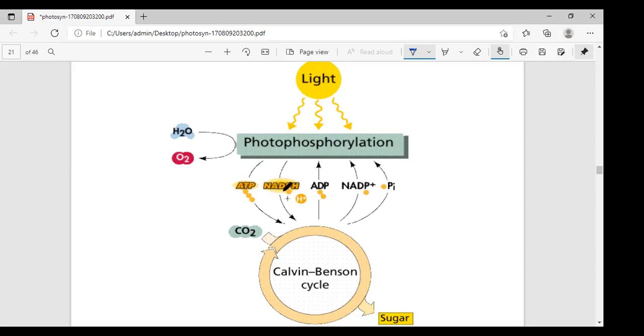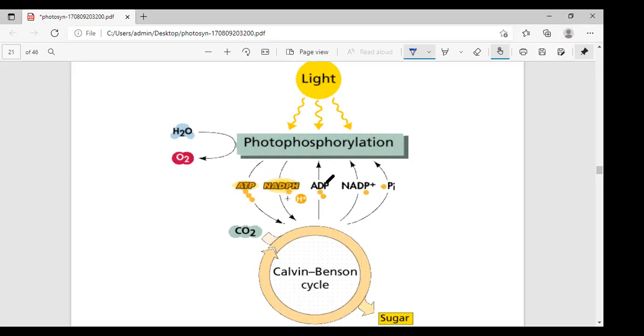This compound is a derivative of a water soluble vitamin called nicotinic acid, that is niacin. Very important points.